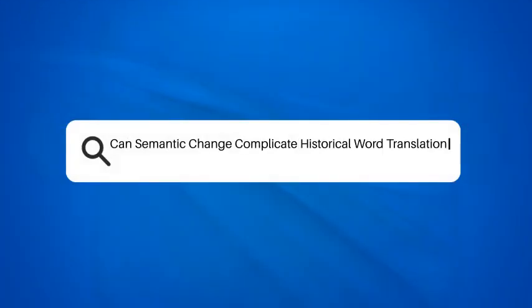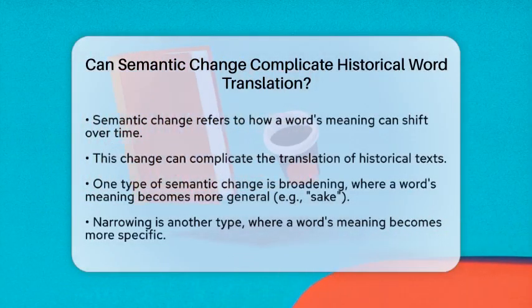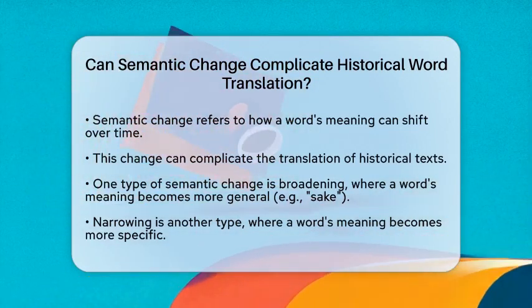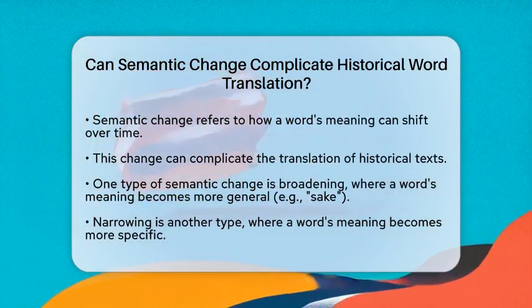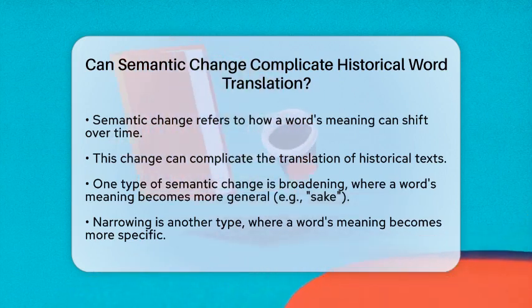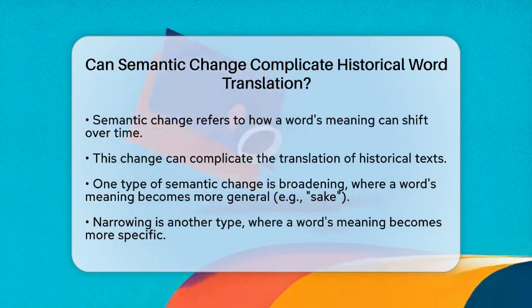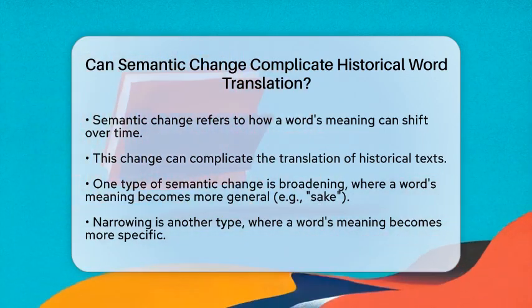Can semantic change complicate historical word translation? Have you ever wondered how words can change their meanings over time? This is especially important when we look at historical texts. The question today is whether semantic change can complicate historical word translation. The answer is yes, it can create significant challenges.